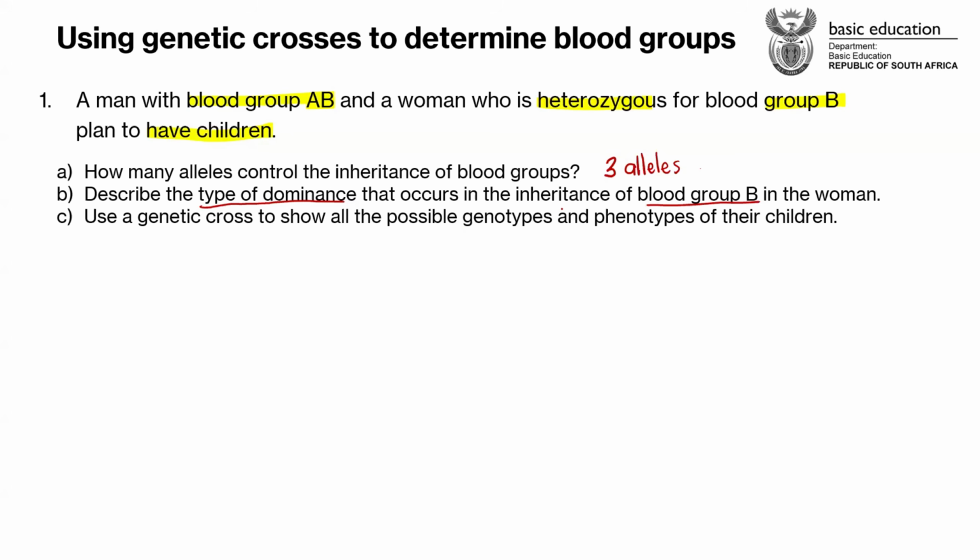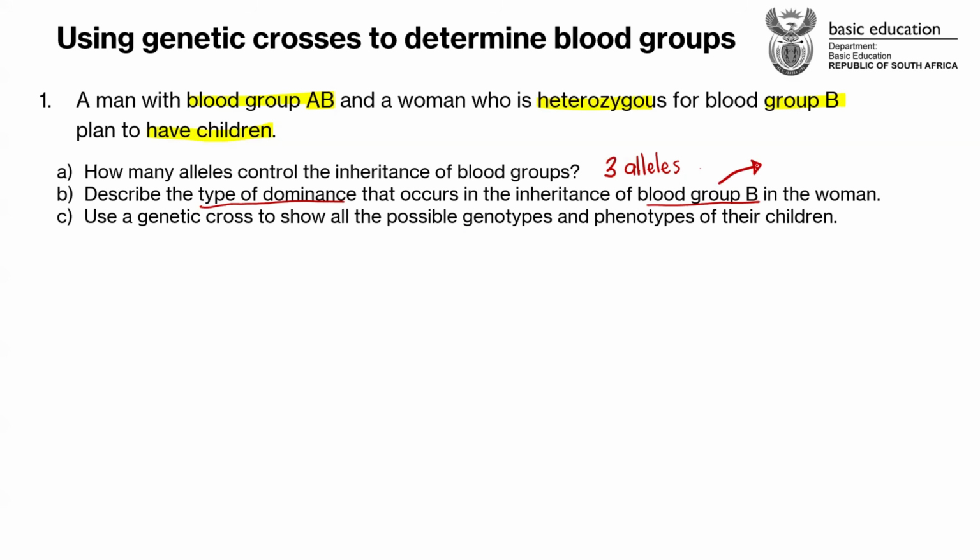Okay, first of all, just to give you an idea so that you don't get lost too much, give me the genotype for the woman's blood group. Can I just have the genotype? I read the statement again. A man with blood group AB and a woman who is heterozygous for blood group B plan to have children.